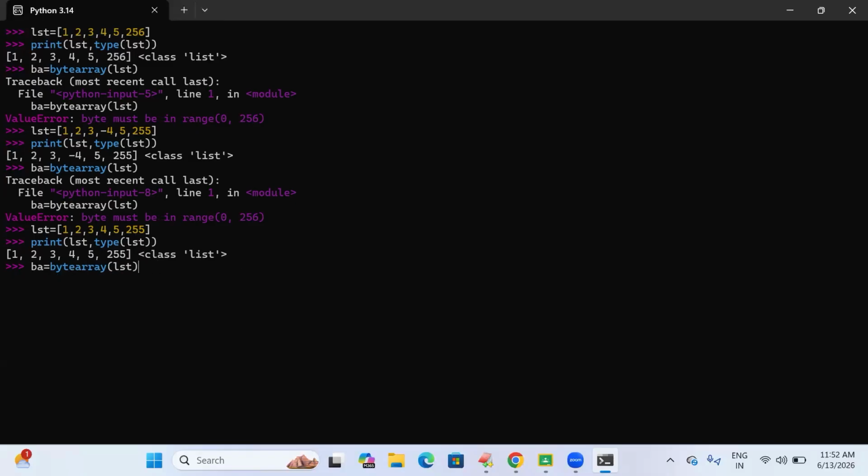So now I'm trying to convert this list into bytearray data type. See here, now I'm printing the type of BA and its value, which is in the cipher text. It can't be understood by a programmer or an end user. So it comes under byte array type. If you watched yesterday's bytes data type, this bytearray data type is easy to understand.